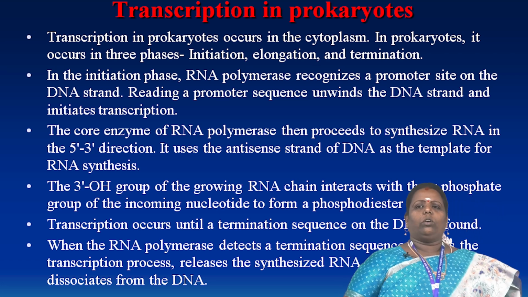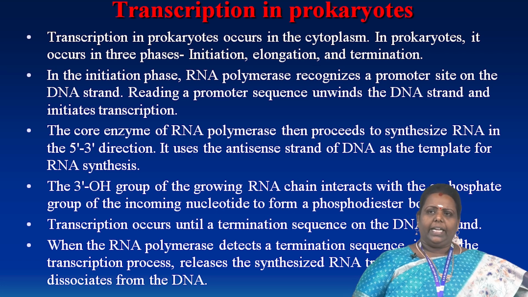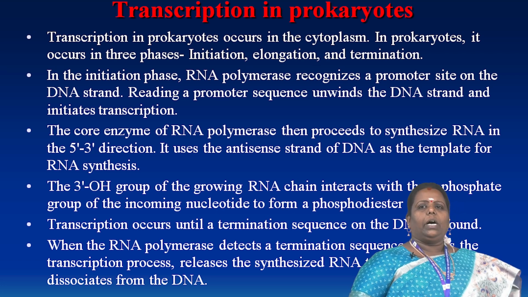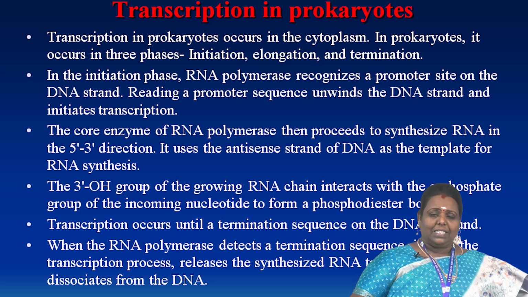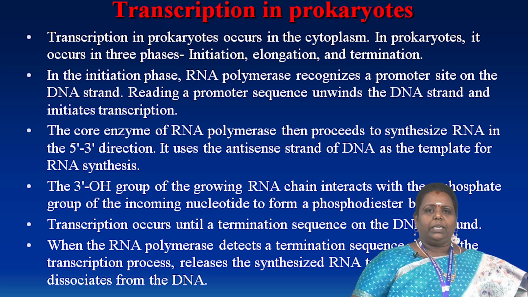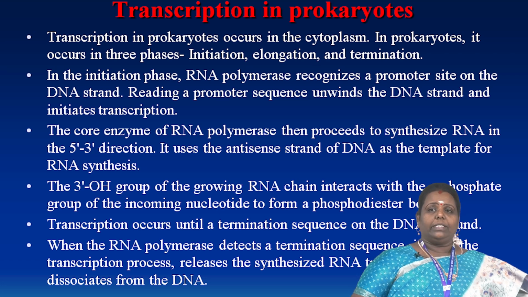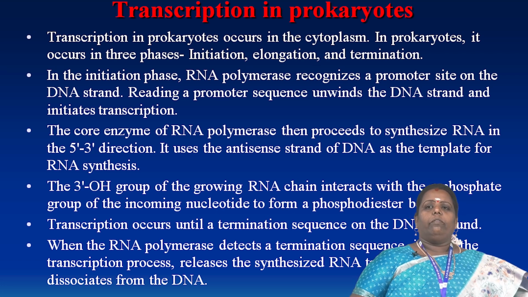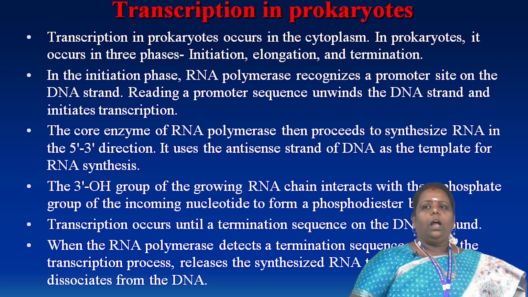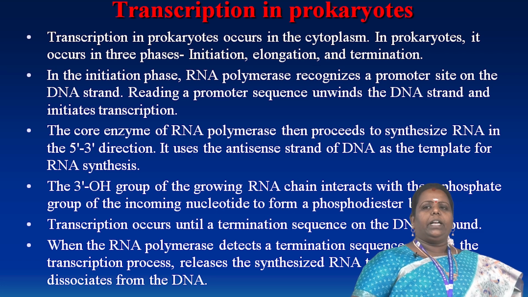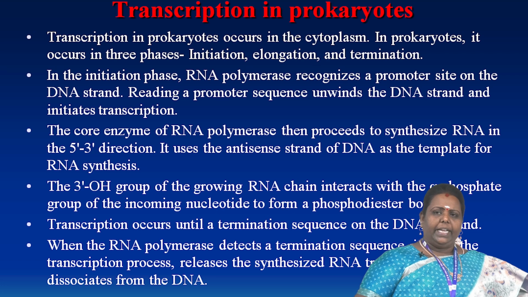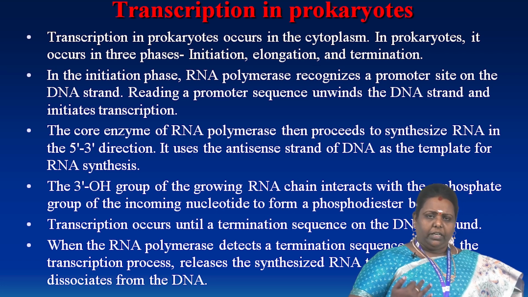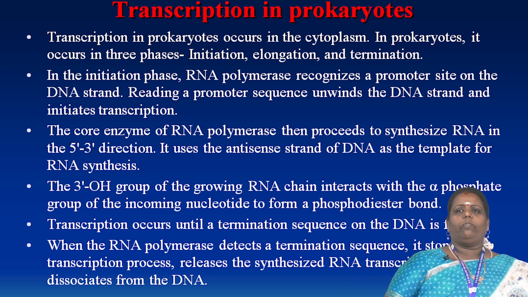Normally, the 3' hydroxyl group of the growing RNA chain interacts with the alpha phosphate group of the incoming nucleotide to form a phosphodiester bond. Termination sequences are present in the DNA. When the RNA polymerase detects the termination sequences, it stops the transcription process. After that, it releases the synthesized RNA transcript and dissociates from the DNA. After the dissociation, the new RNA strand is formed.